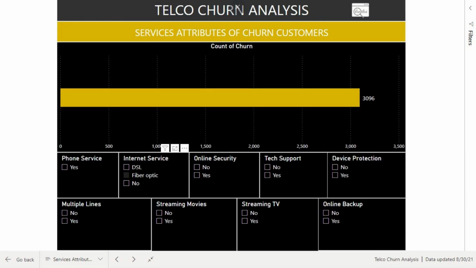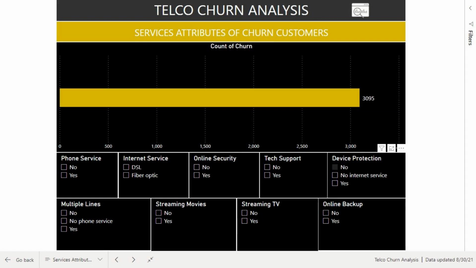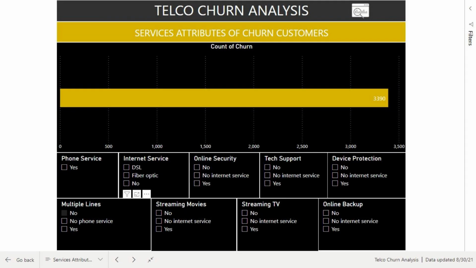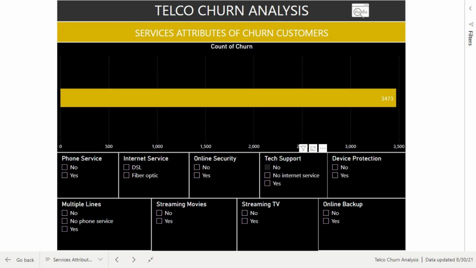Customers that have internet service as fiber optic are more likely to cancel than those who have DSL, which is 3,096 out of 7,043. Customers that do not have online security, device protection, multiple lines, streaming movies and TV, online backup, and tech support services enabled are more likely to leave.